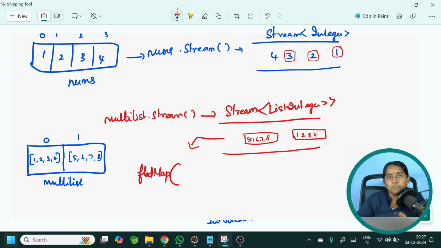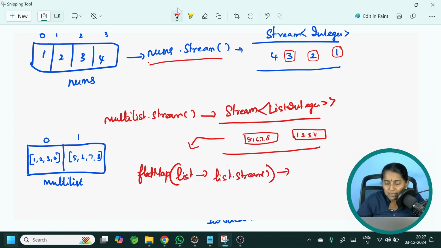Flat map takes a function as parameter. What is the input to this flat map, that is, to this function interface? It is a list. So, let me take the list. I need to convert this list into a stream. For this, we need to use the same method, list.stream. This will return the values 1, 2, 3, 4, 5, 6, 7, 8. The type of the stream will be stream of integer.